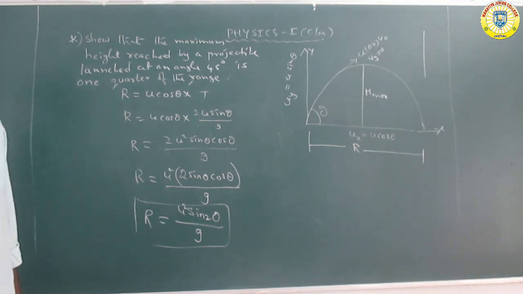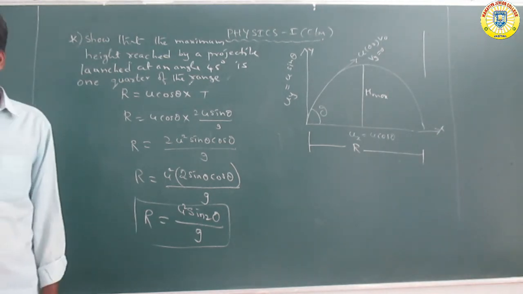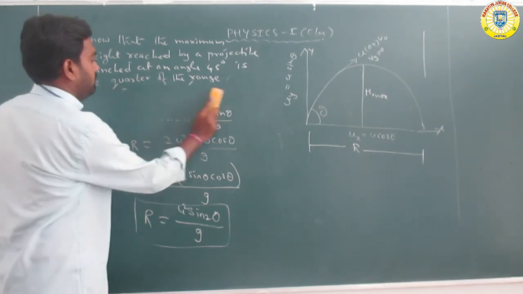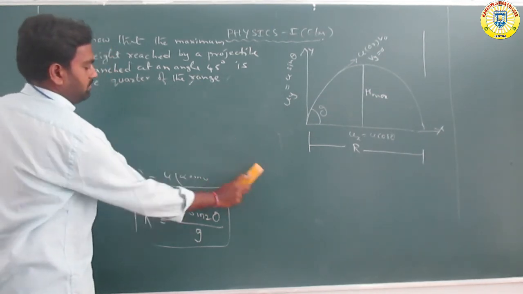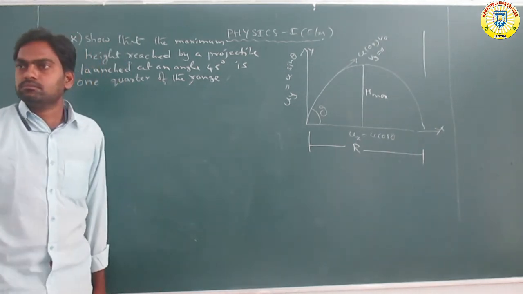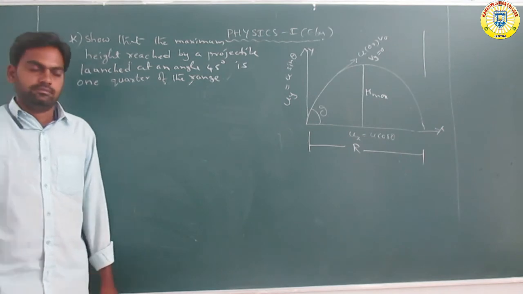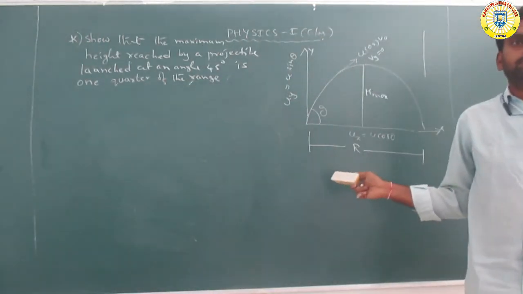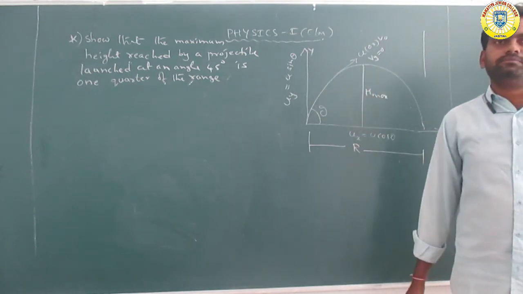Show that the maximum height reached by a projectile launched at an angle of 45 degrees is 1/4 of its range. Write the diagram, drawing the question also.